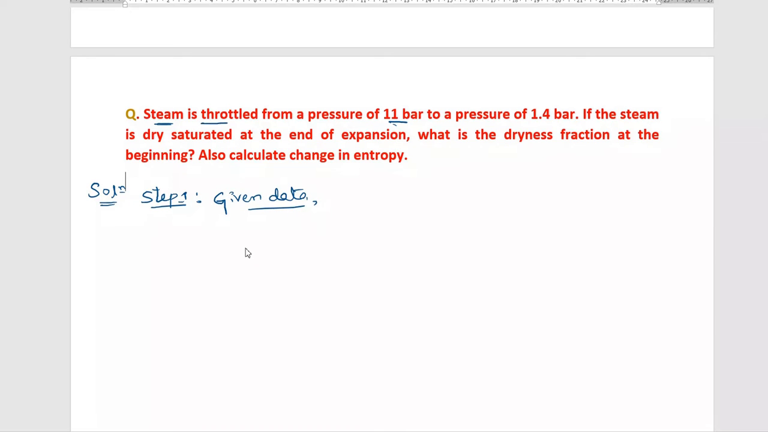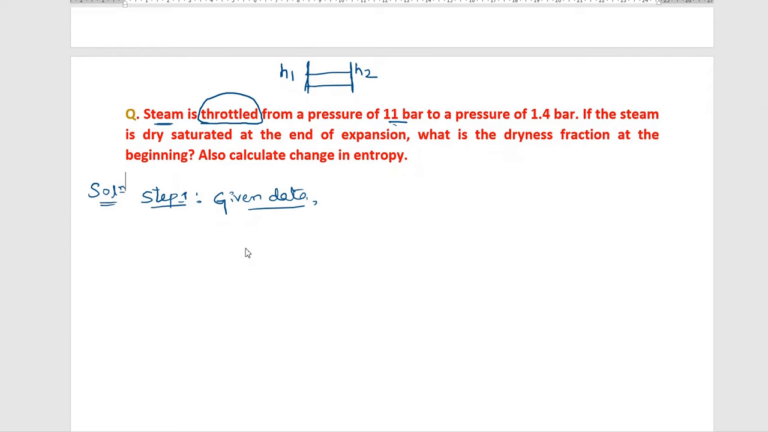Steam is throttled. Throttled means it is a process. What is the throttling process? For example, this is a throttling device. The enthalpy before throttling is equal to the enthalpy after throttling. That is called throttling, that is called an expansion process. So the enthalpy at the inlet of the device is equal to the enthalpy at the outlet. That is called throttling.